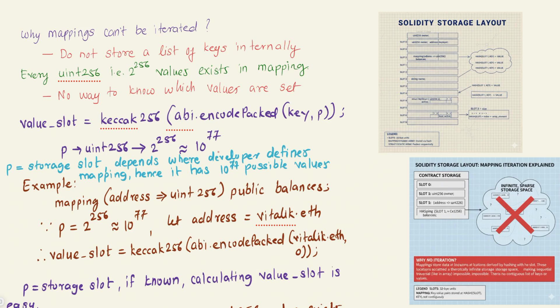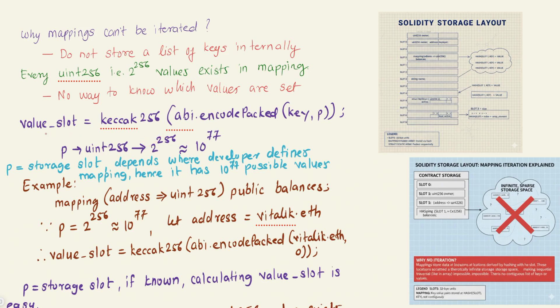This is the tricky part in case of mapping. In case of mapping, the value slot is calculated or depends on the storage slot. Now, when we say it depends on the storage slot, what is the possible value for a storage slot? The possible value for a storage slot starts from 0 and goes up till 2 raised to 256.